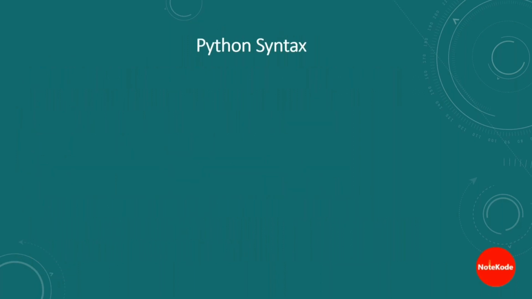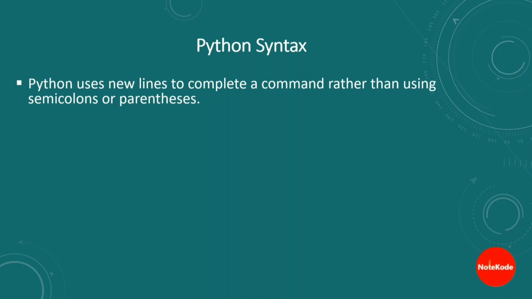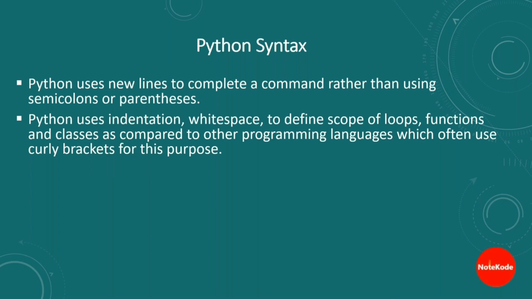Python syntax. Python uses a new line to complete a command rather than using semicolons and parentheses. In Python, we do not use semicolons and parentheses. Python uses indentation, white space, to define the scope of loops, functions, and classes, as compared to other programming languages, which often use curly brackets for this purpose.